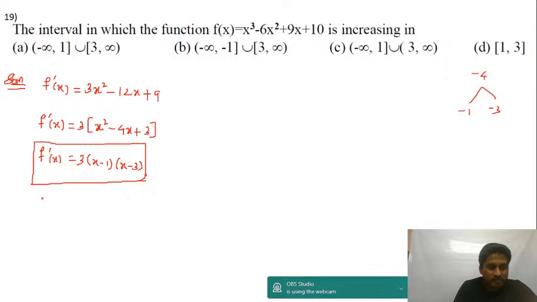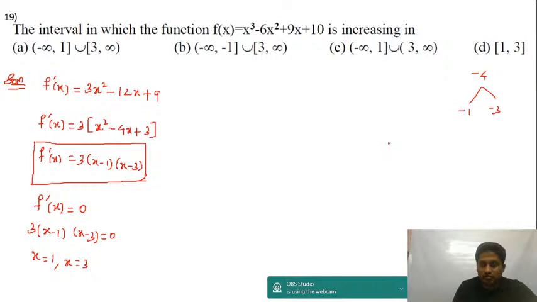Once I equate this to 0, f dash of x is equal to 0, you will get 3 into x minus 1 into x minus 3 is equal to 0. 3 is a constant, exclude. You get the roots as x is equal to 1 and x is equal to 3. So here the range is minus infinity to plus infinity. Fix the roots in increasing order. You have similar questions in the NCERT textbook as well. Roots in increasing order is 1 and 3.